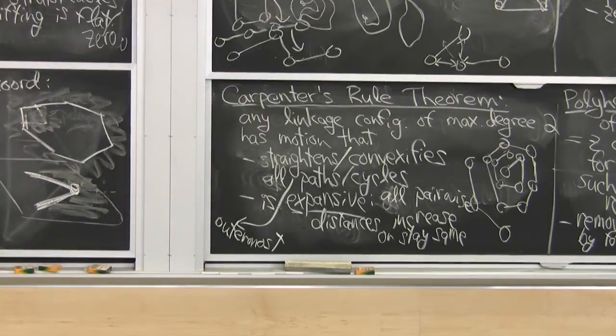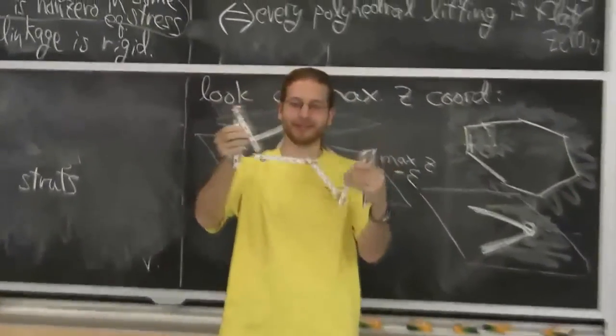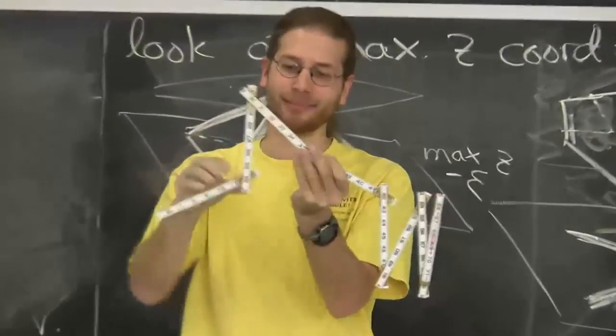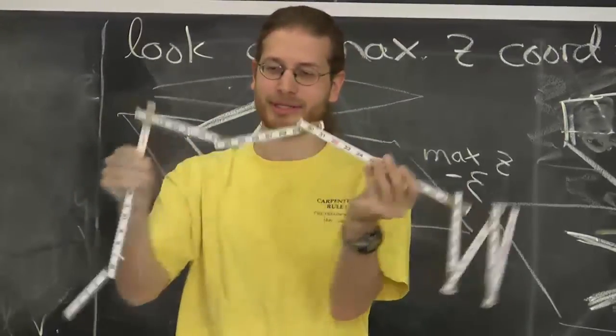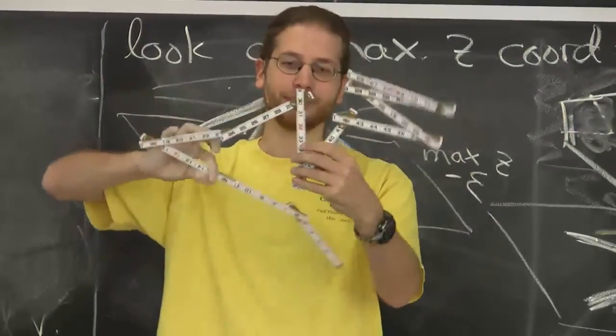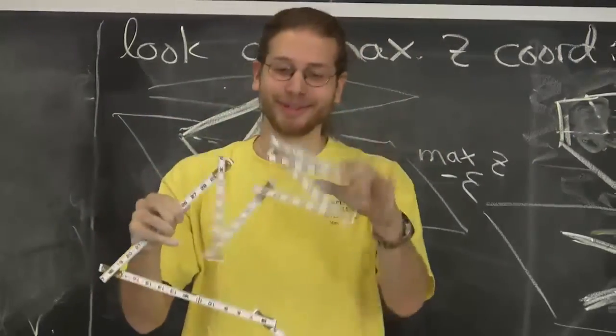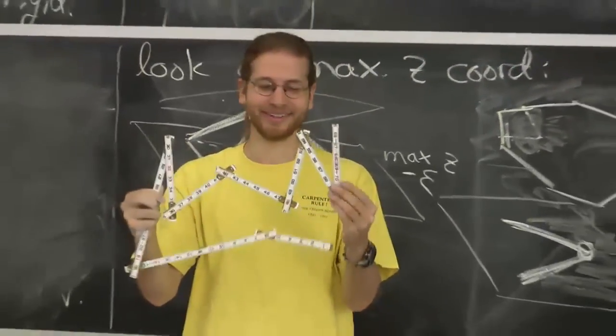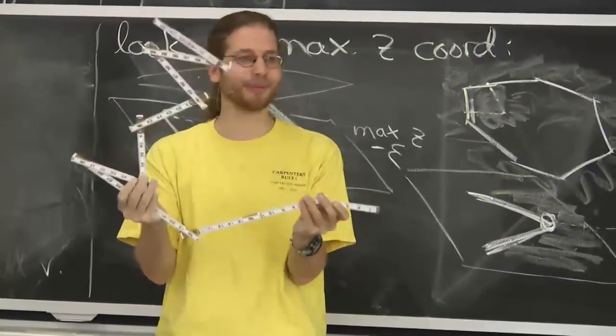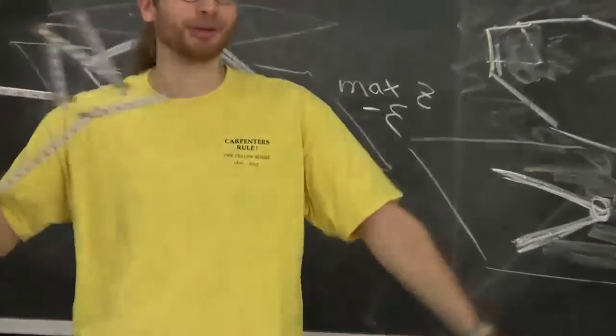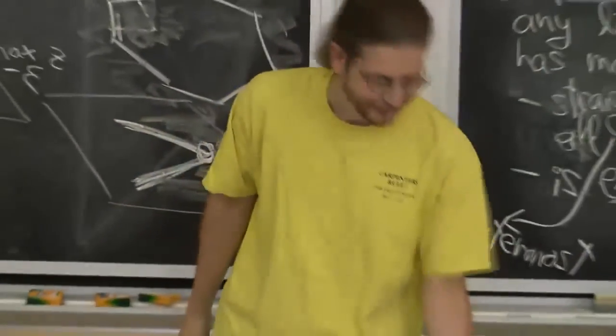Oh, and why is it called the Carpenter's rule theorem? Because this is a carpenter's rule. And in the carpenter's rule, actually, all the edge lengths are the same. But as far as we know, that doesn't make this theorem any easier to prove. And also in the carpenter's rule, you can have crossings. But other than that, it's just like a carpenter's rule. And there you go. So if you've never played with one, this is what people used before flexible measuring tape. They still use them a lot in Europe, but not so much in the US. But you can still buy them at the hardware store. That's it.